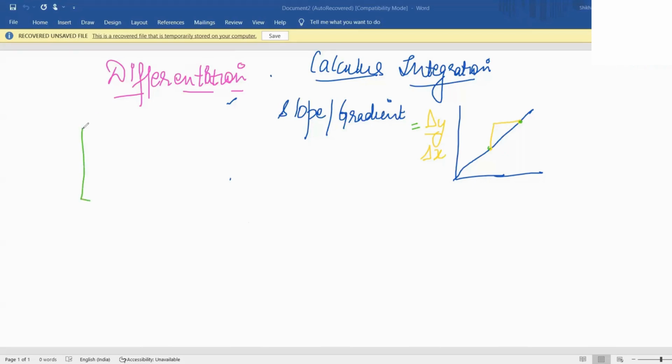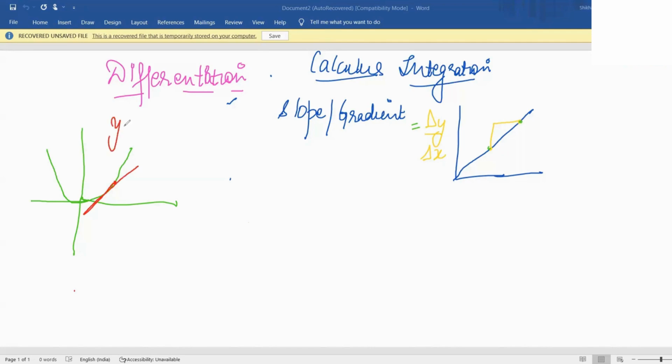But if I ask you, okay, let's find the gradient of some curves. There are so many curves whose graphs we are going to study at this level. There is a quadratic, which is the simplest one. If I ask you to find the gradient for this, any idea what you're going to do? Well, you can find the gradient at a point if you draw a tangent to the curve. Yes, okay. If you draw a tangent to the graph.